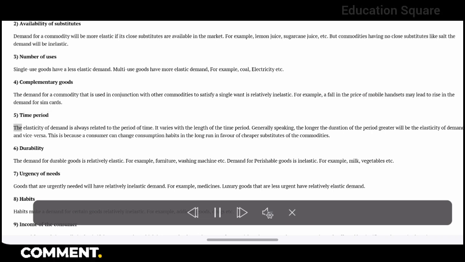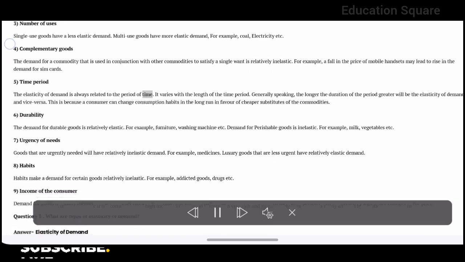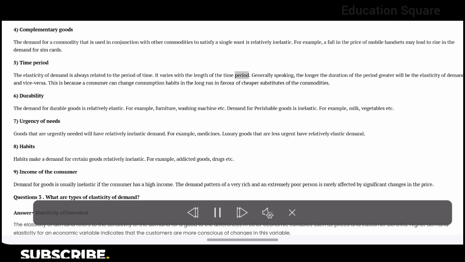5. Time period. The elasticity of demand is always related to the period of time. It varies with the length of the time period. Generally speaking, the longer the duration of the period, the greater will be the elasticity of demand, and vice versa. This is because a consumer can change consumption habits in the long run in favor of cheaper substitutes of the commodities.